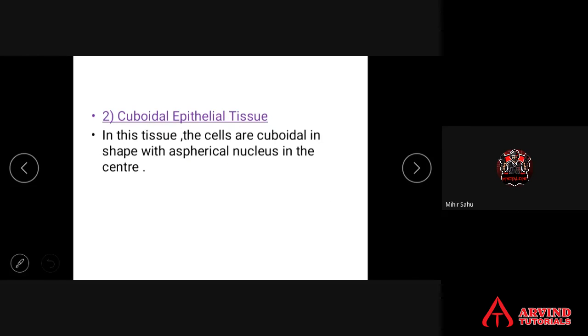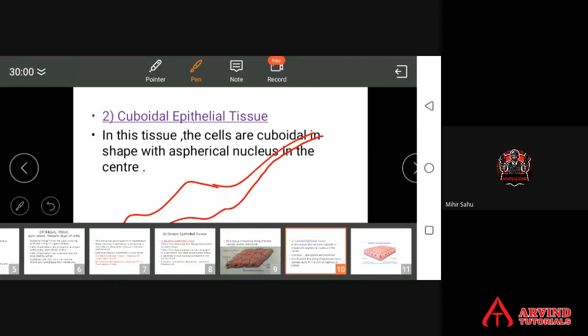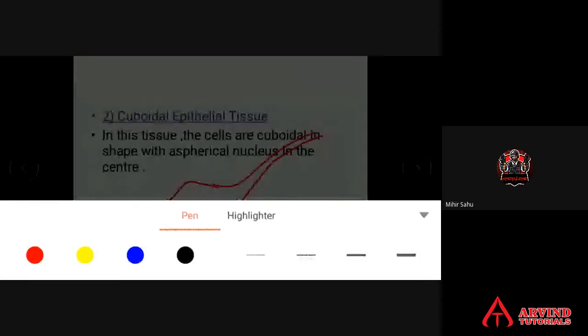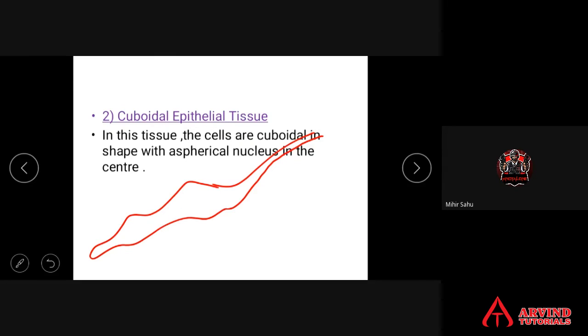This is the pancreas, a dual gland which is both exocrine and endocrine. This is called the pancreatic duct. The lining of the pancreatic duct is made up of cuboidal epithelium. That is one place where you can see it.